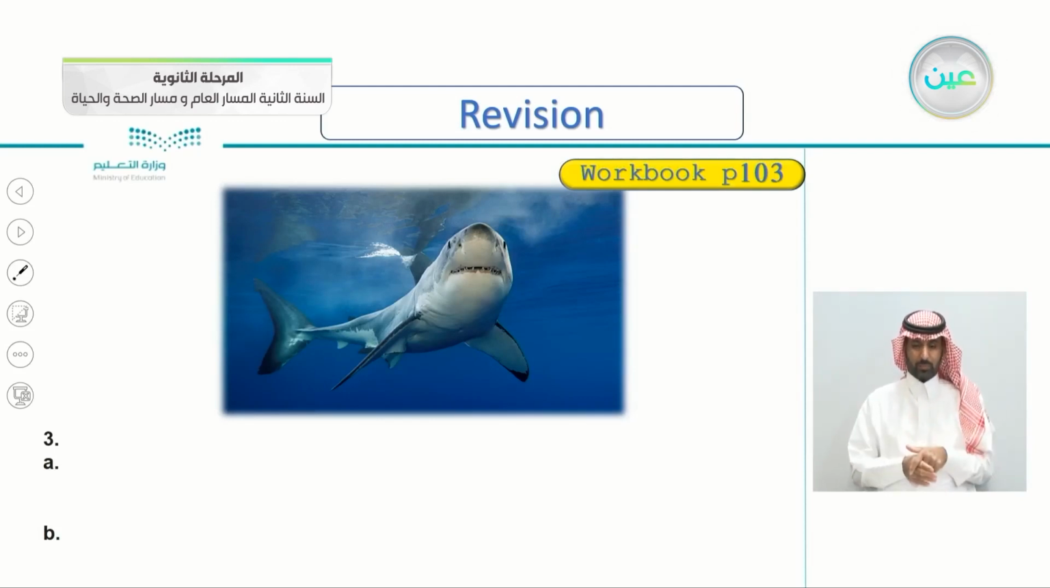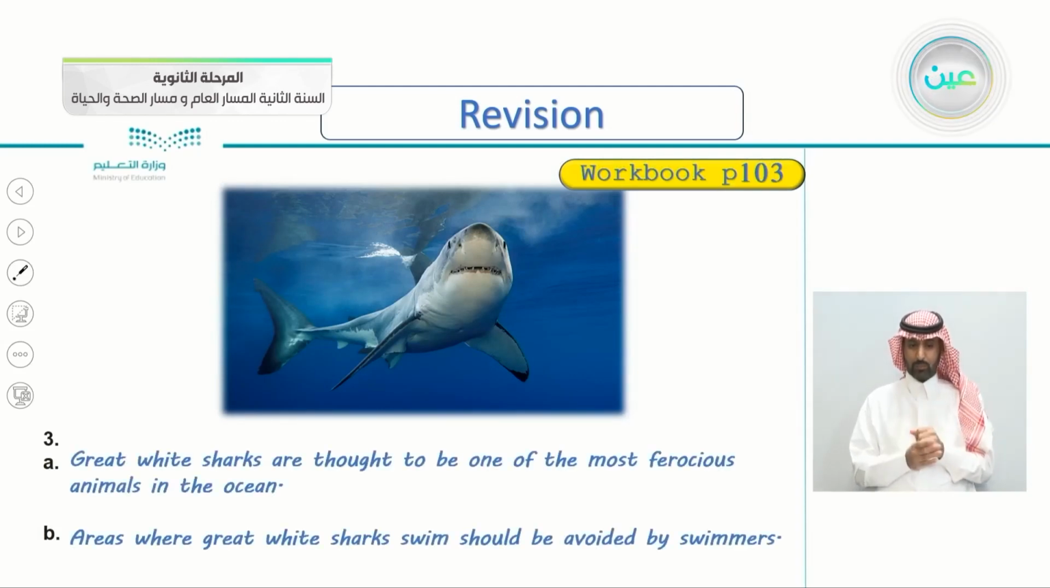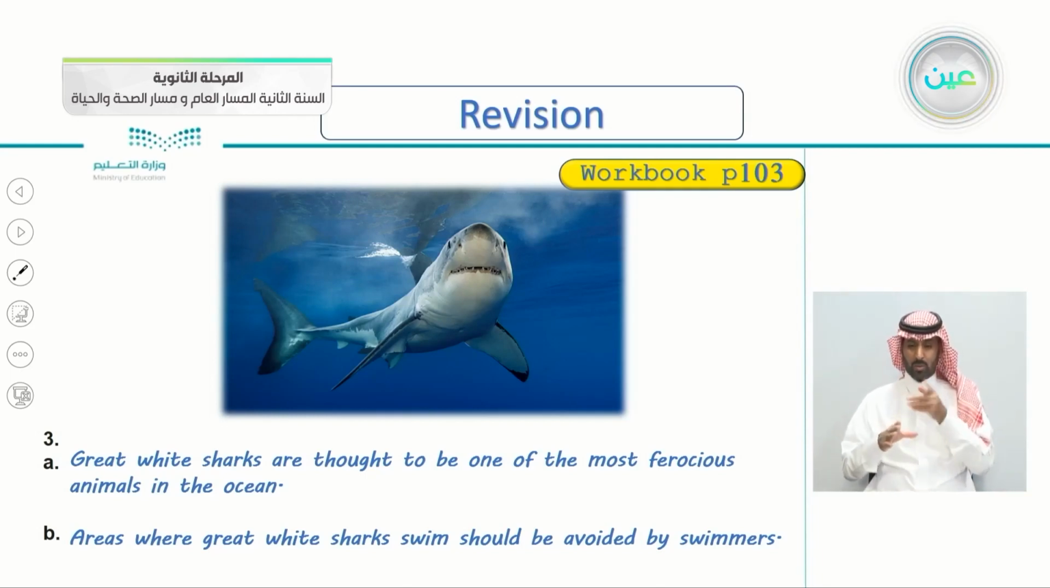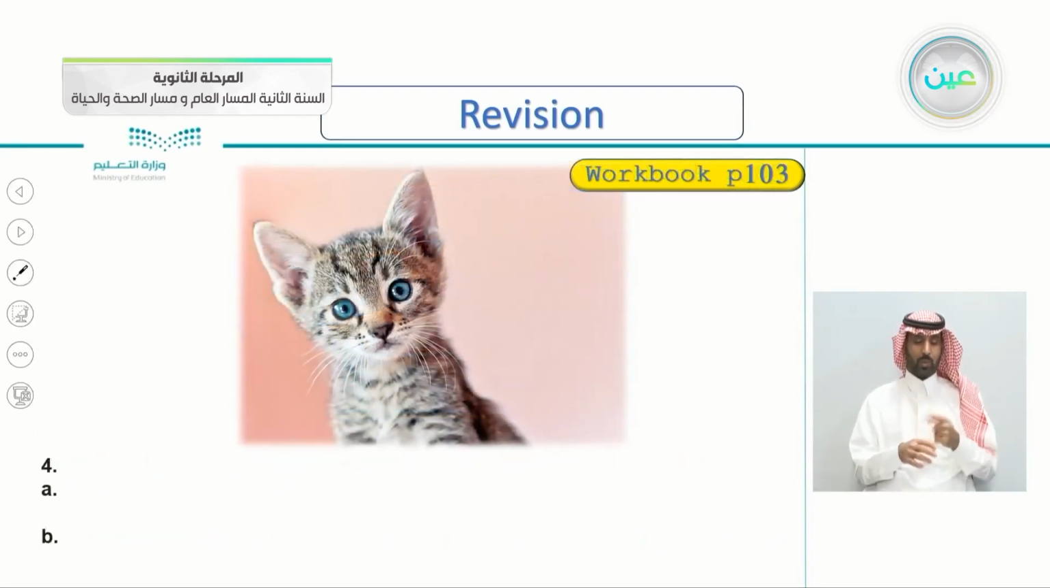Very good, but here I've written great white sharks are thought, so this is the reporting verb here, are thought to be one of the most fiercest animals in the ocean. B, areas where great white sharks swim should be avoided by swimmers. Very good. Moving to the 4th picture, the picture of the kitten here, or the cat.